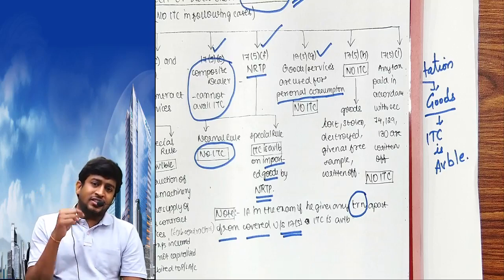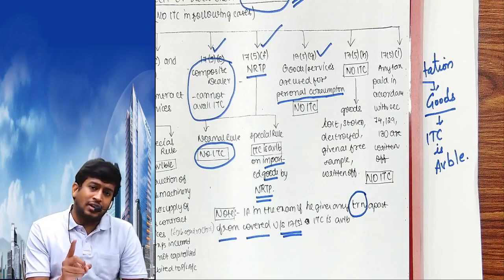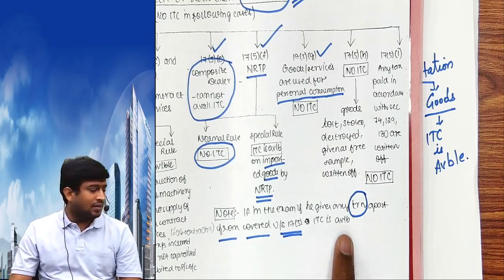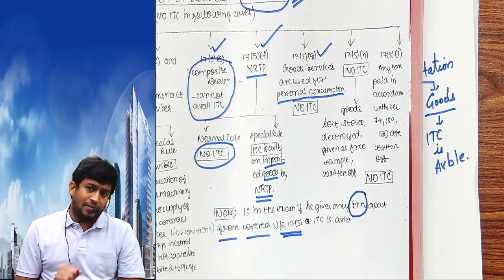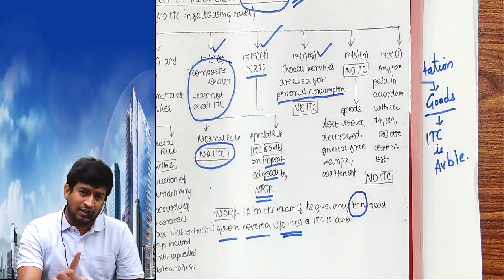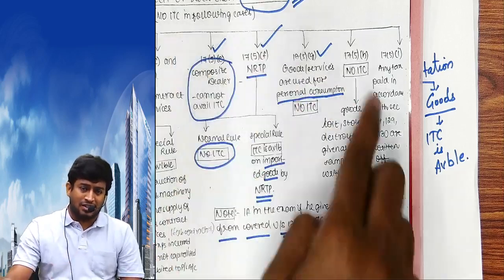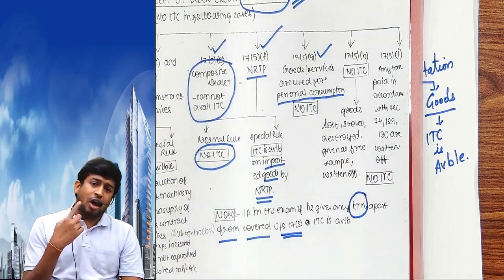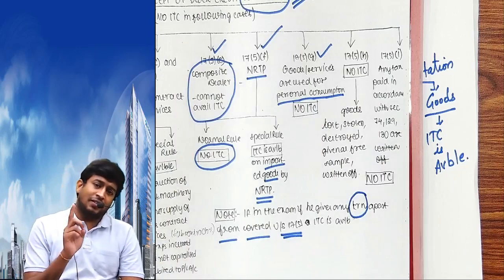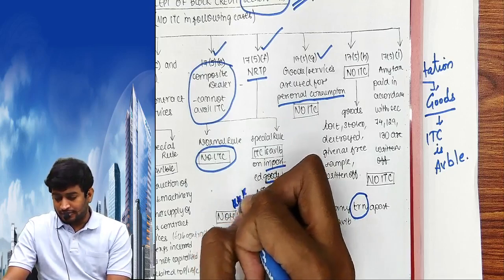And if any transaction is given apart from this, it means ITC is available. I will repeat. The list we covered speaks a negative concept: ITC is not available. If in the exam he gives any transaction apart from this list, it means the opposite point. It means ITC is available. Important point for your exam purposes.